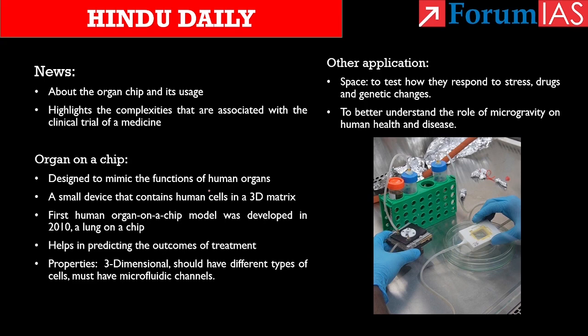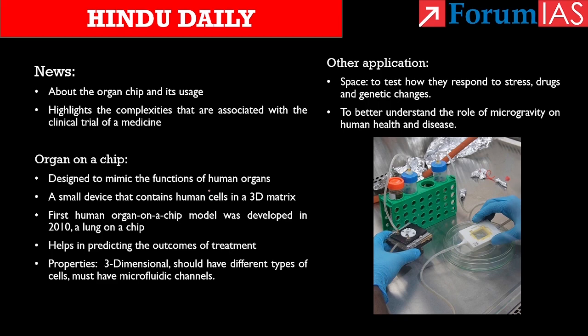In addition, the article also highlights the complexities associated with clinical trials of a medicine, where we know scientists determine the efficacy of a drug by using it on animals. Here, some researchers point out that the use of animal models in preclinical trials